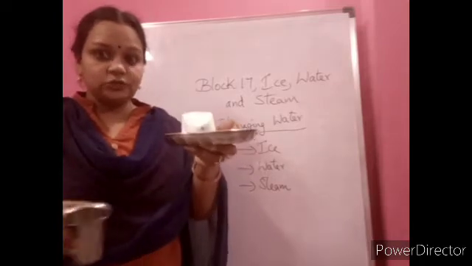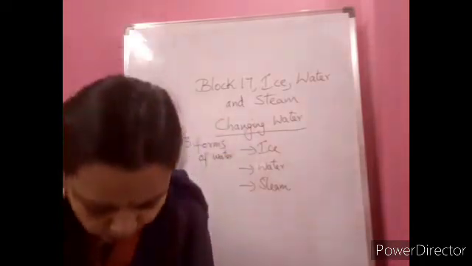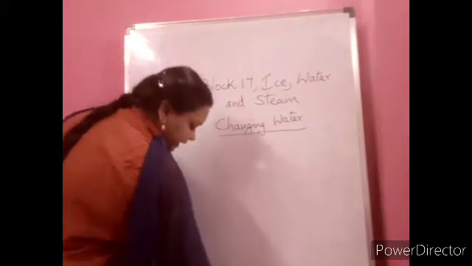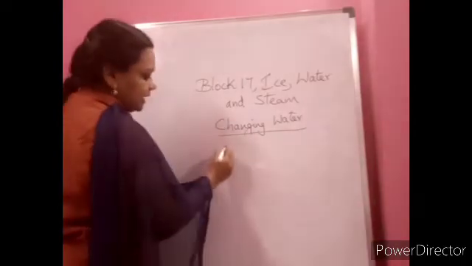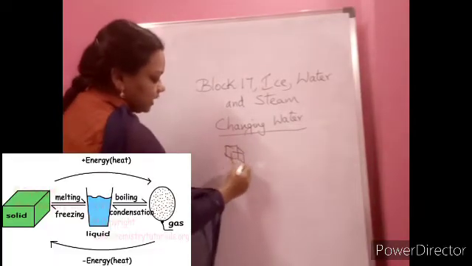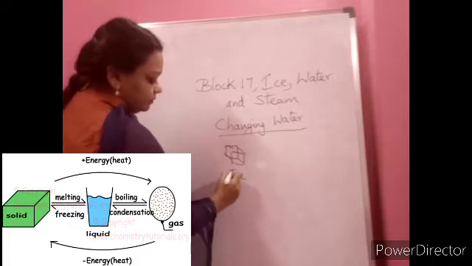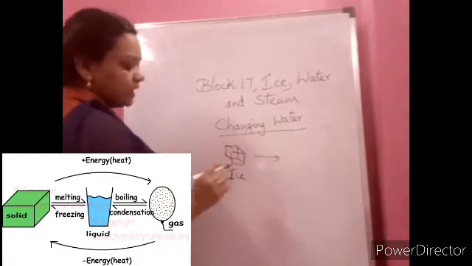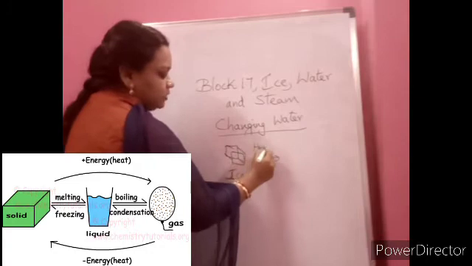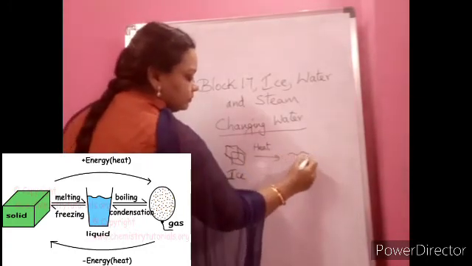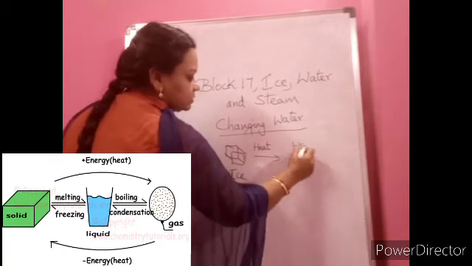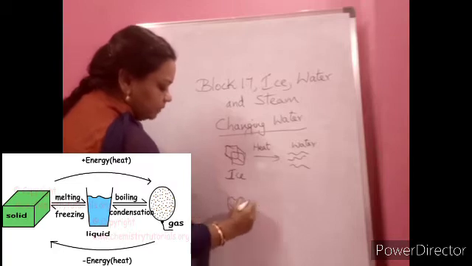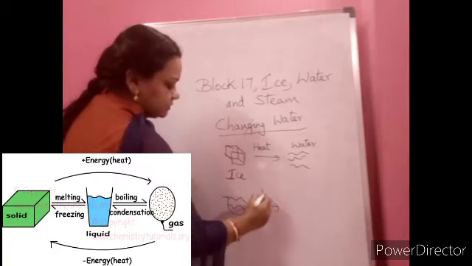Let us start now with this ice cube. You are seeing the ice cube, so we will start with this ice cube only. This ice cube is one form of water. What will happen when you keep it outside? It is getting heat. When you supply heat, it will change into water. If you leave it in the plate also, it will change into water. Yes. Now that same water you take in a bowl and you heat.